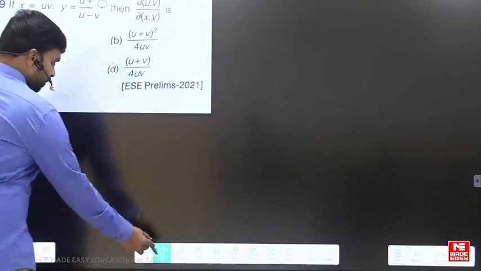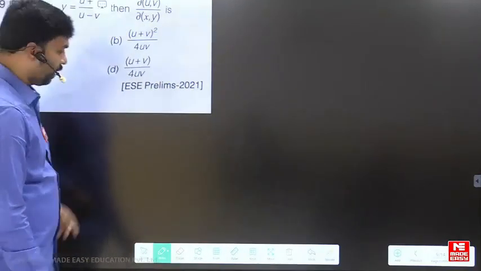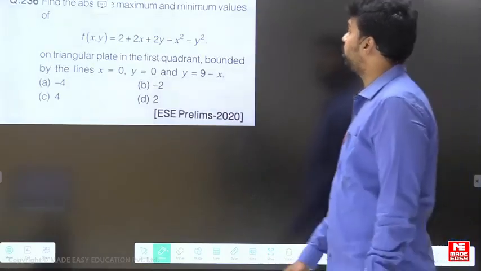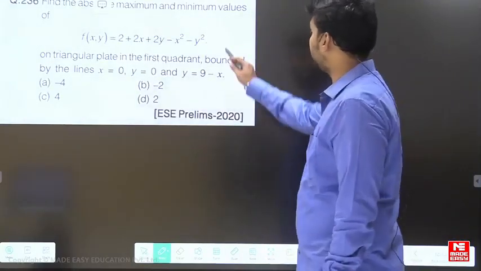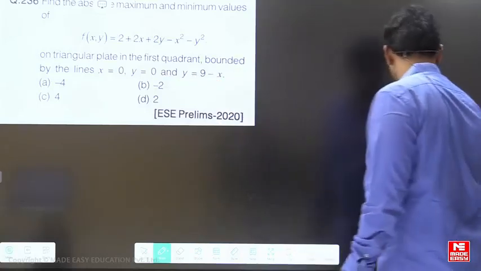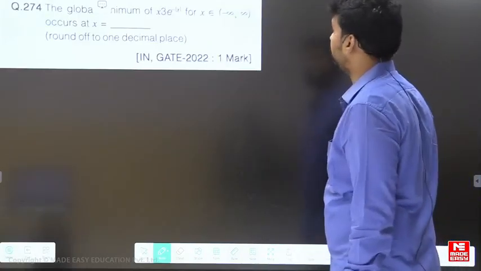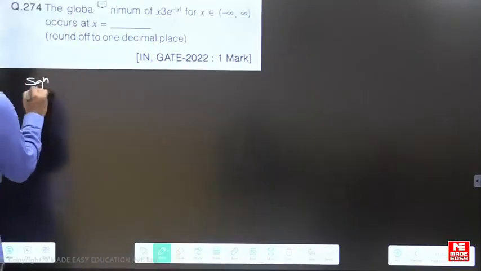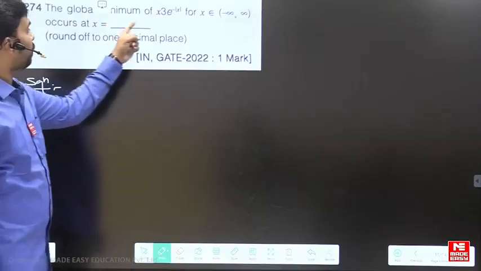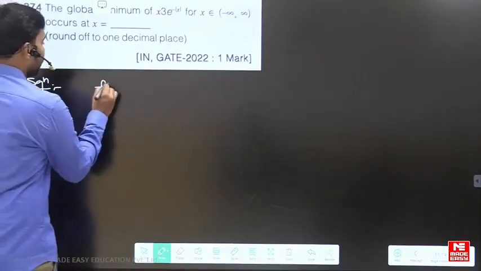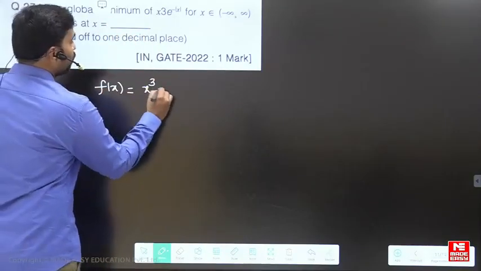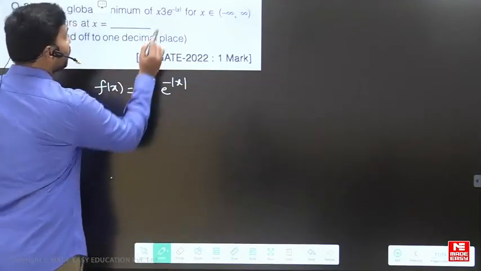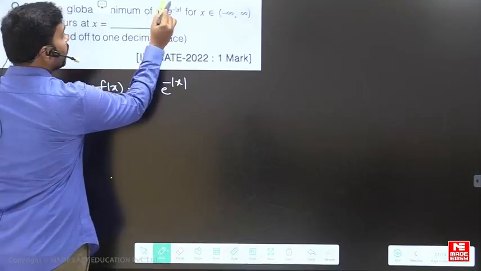See here, there is a question, okay, I will tell you this one also later. Find the absolute maximum and minimum values of this function. I'll tell you this later. The global minimum of this function f of x is equal to x cube e power minus mod x. It's a printing mistake, beta. It is x cube.